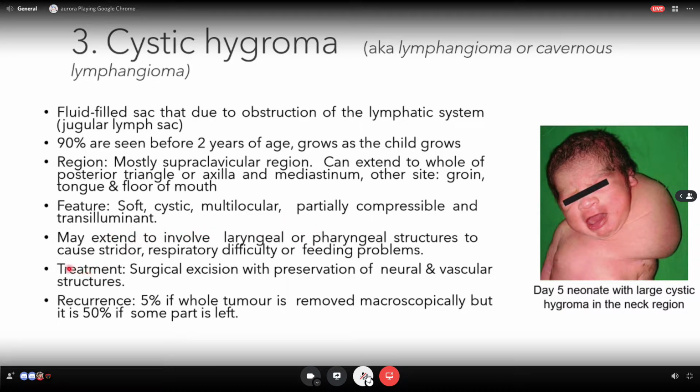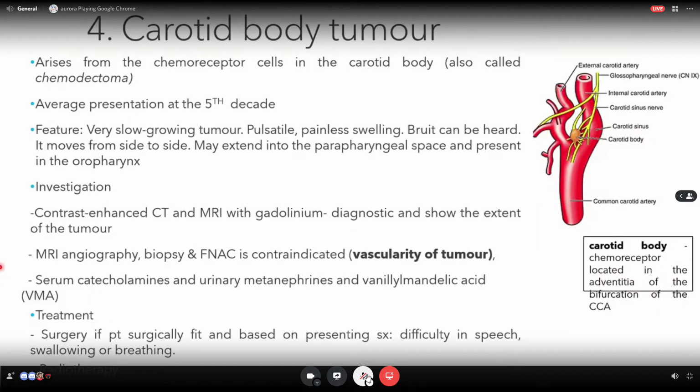Okay. So treatment dia surgical excision, preservation of neural and vascular structures. Recurrence dia 5% if whole tumor is removed macroscopically, but it is 50% if some part is left. So dia boleh jadi recurrence.